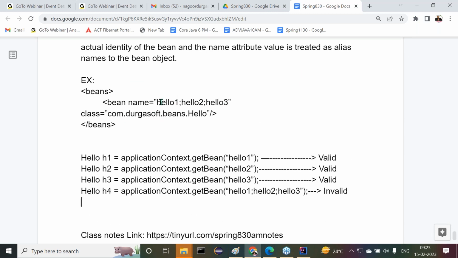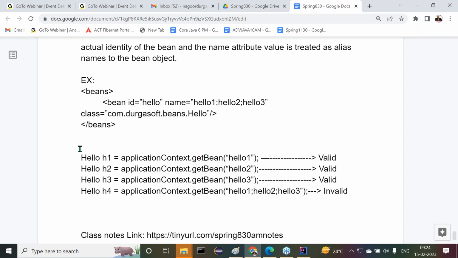Now here I want to provide the ID, something like hello. The ID attribute is hello. The name attribute, maybe one or more names we can provide, but the ID attribute hello is their actual identity. The remaining names, hello 1, hello 2, hello 3, are all their alias names. Do you understand my point here?